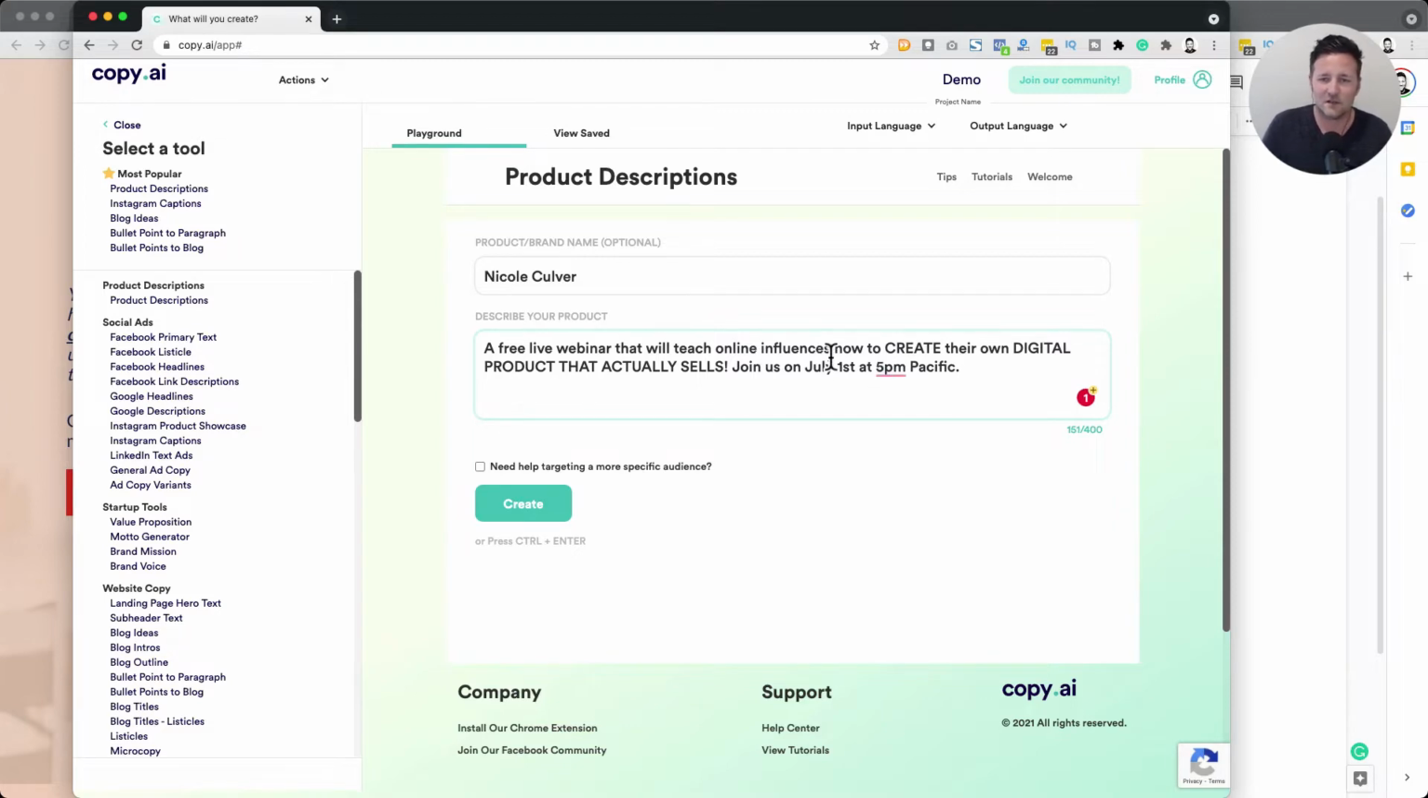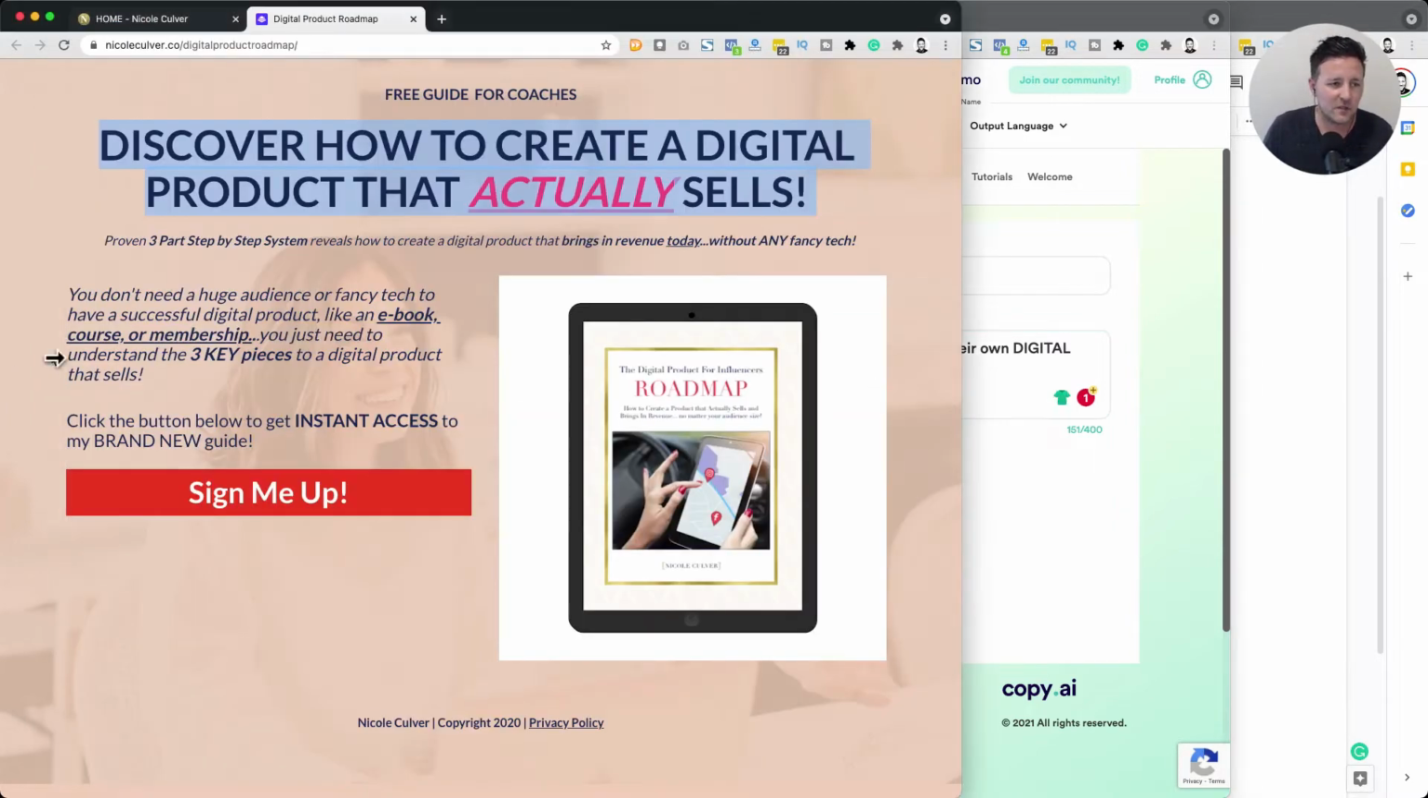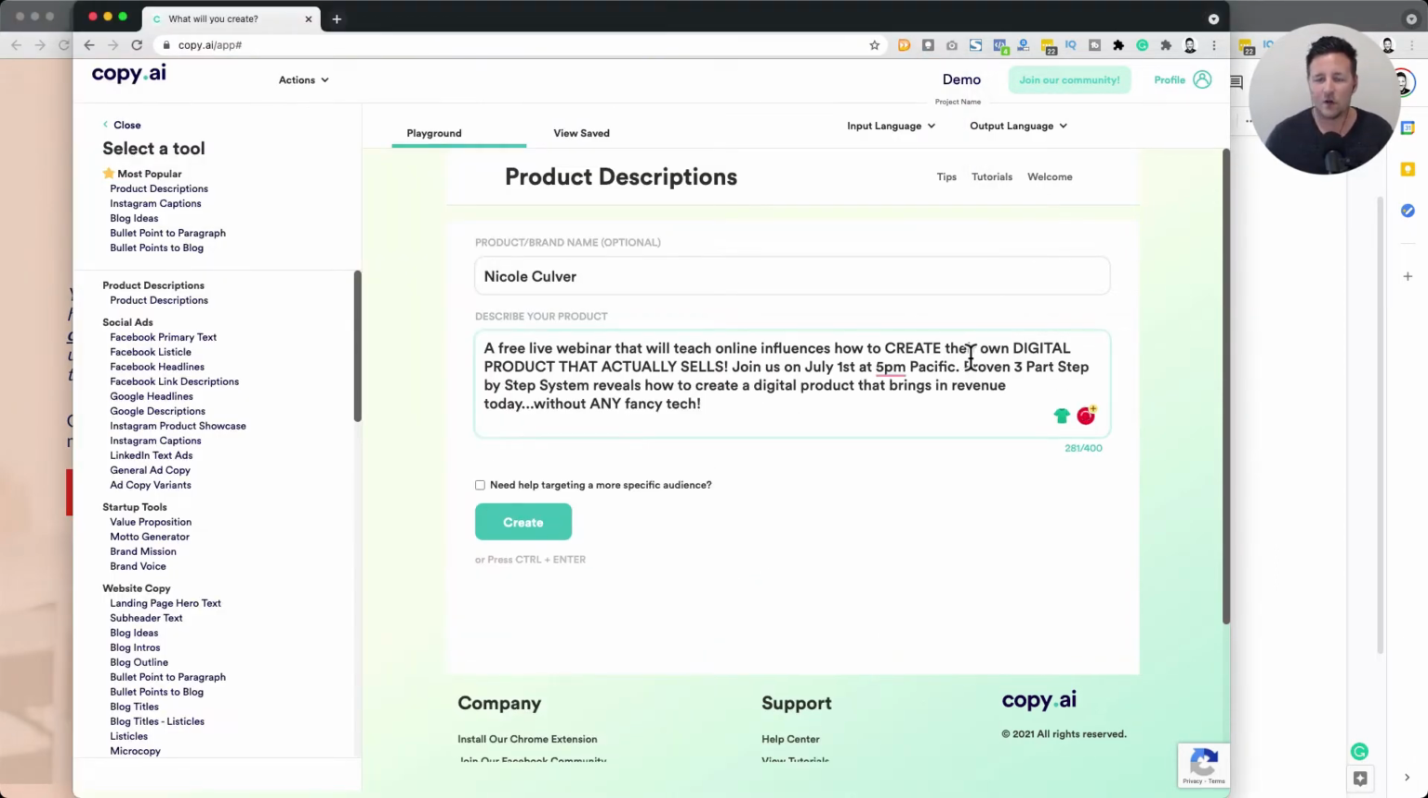We could give it some more details so it knows. Let's see what else she wrote here. This is really good. So if you have something specific, that's a good line. What I usually try to do, whether it's for myself or a client, is just have them say to me why this matters. So what's unique about this? So a proven 3-part step-by-step system.